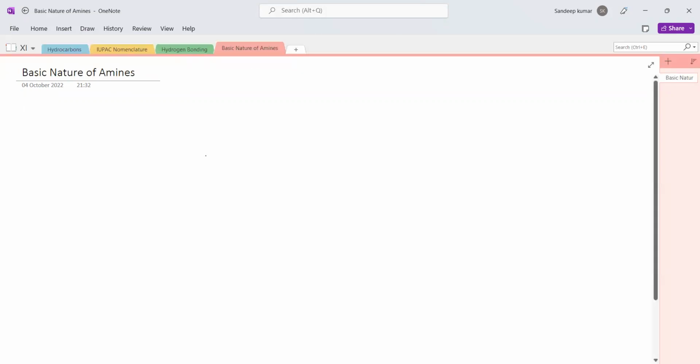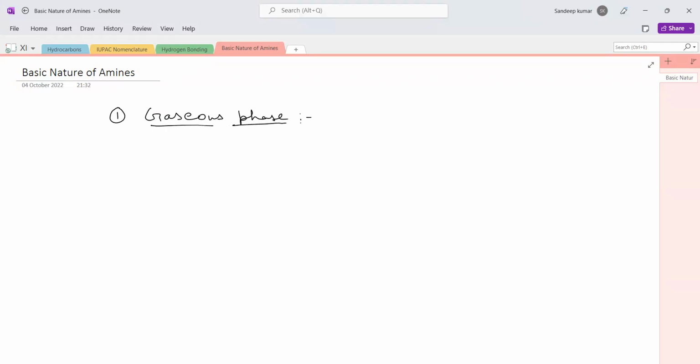Today we are going to study the basic nature of amines. In the basic nature of amines, the first thing we'll study is the gaseous phase, that is, how to arrange different amines in increasing or decreasing order of their basic strength in the gaseous phase. So we have primary amines, secondary amines, and tertiary amines.